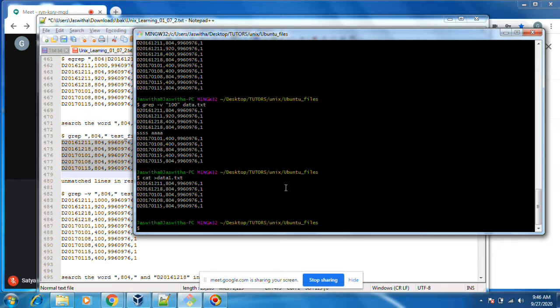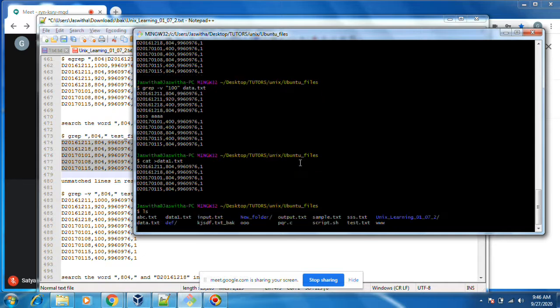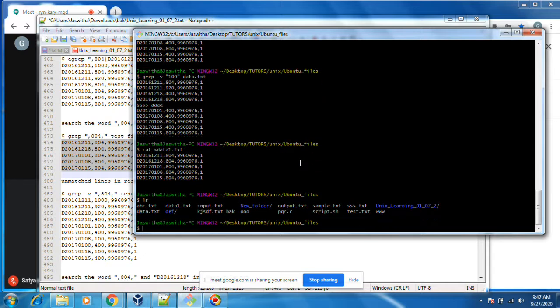I want to search this string in the entire directory. Entire directory means all these files, only files, not directories.